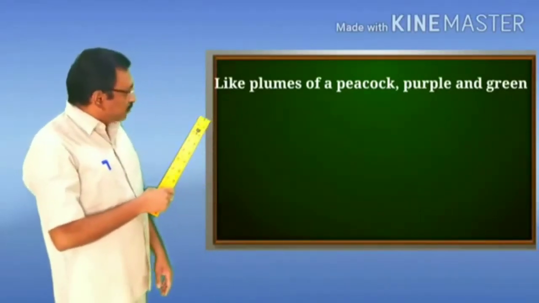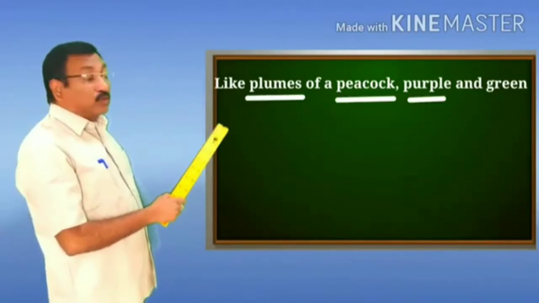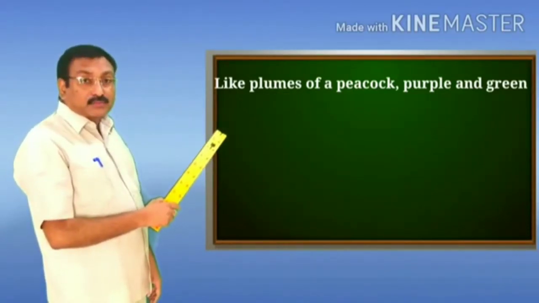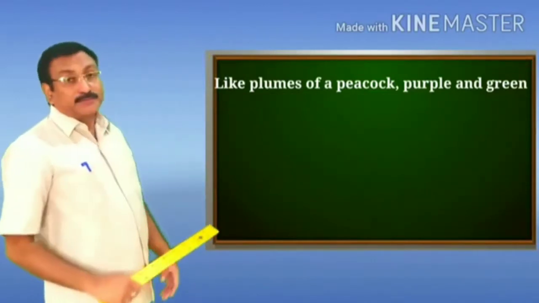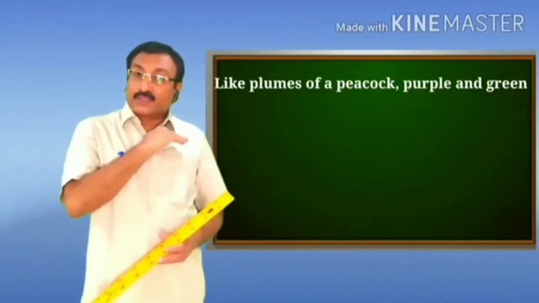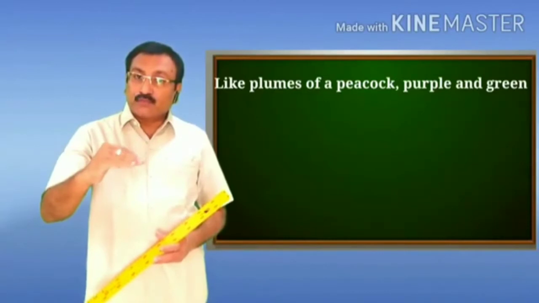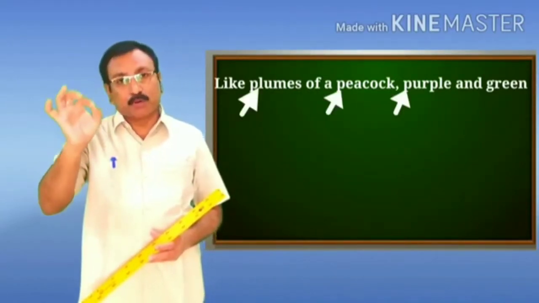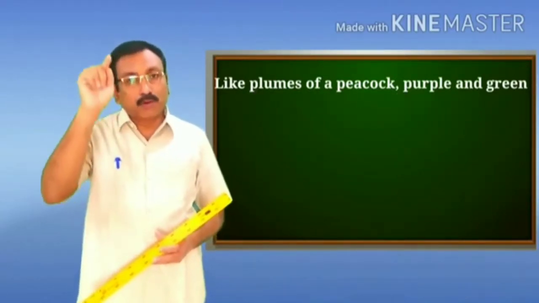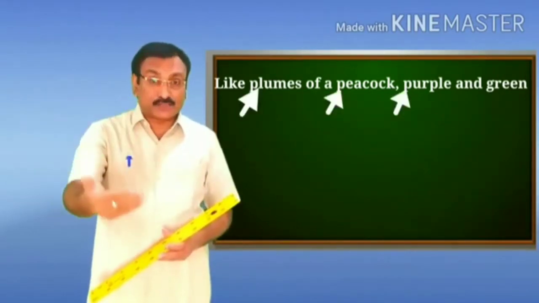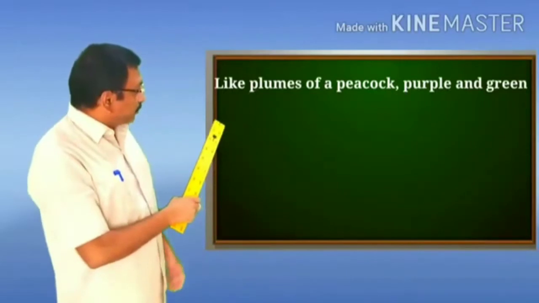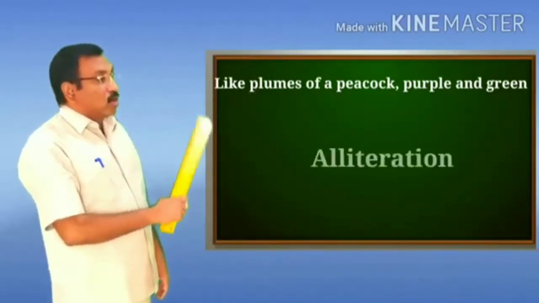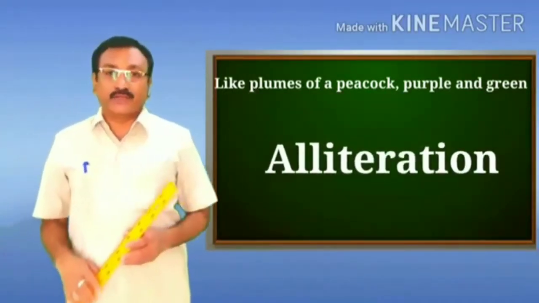If you look at this line, there are three words: plumes, peacock and purple. Three words begin with the same sound, and that is p. So the sound p is repeated three times, and therefore this line is also an example of the figure of speech alliteration.